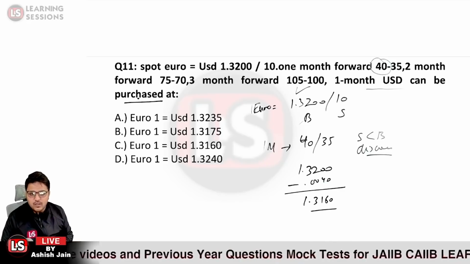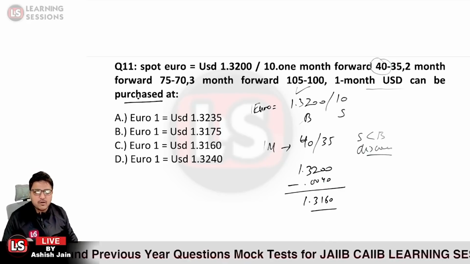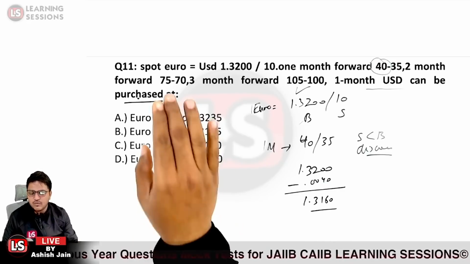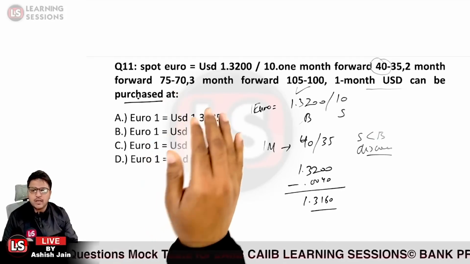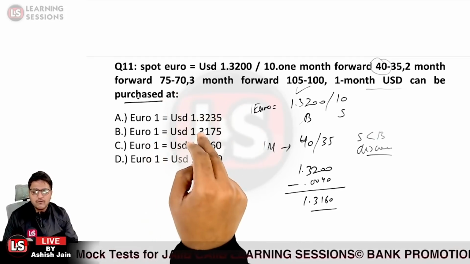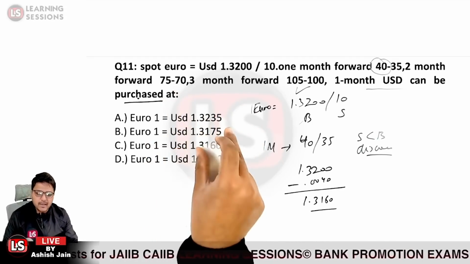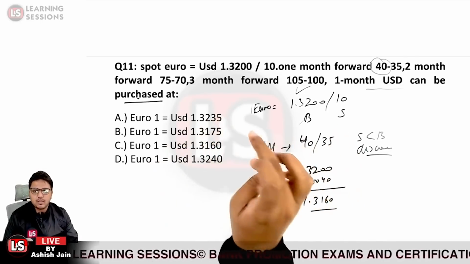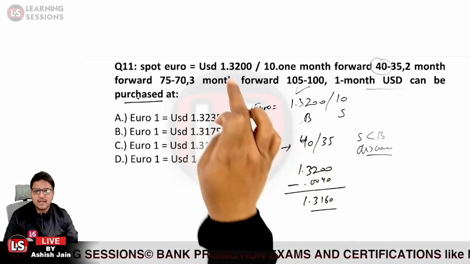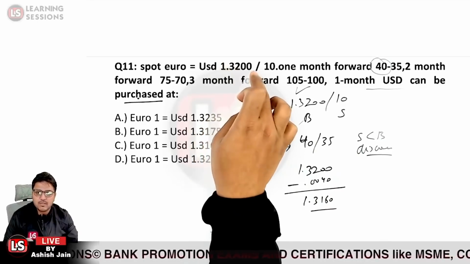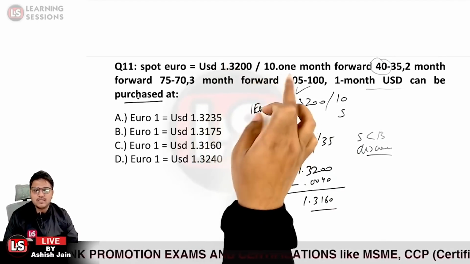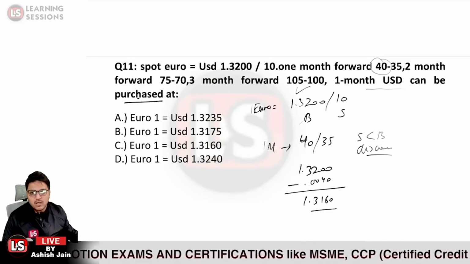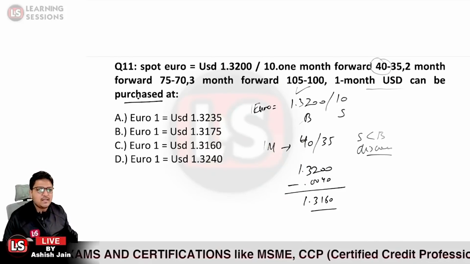You need to take care about the merchant rate or the interbank market rate. Now nothing is mentioned over there in the question itself. We will be considering it to be the case of the interbank market rate. For interbank market rate, buying rate is a buying rate, selling rate is a selling rate. So it will be the buying rate for the purchase. So it will be the buying rate which we will be considering, that is 1.3200 and not 1.3210. Is that clear? So option C over here is the right answer.